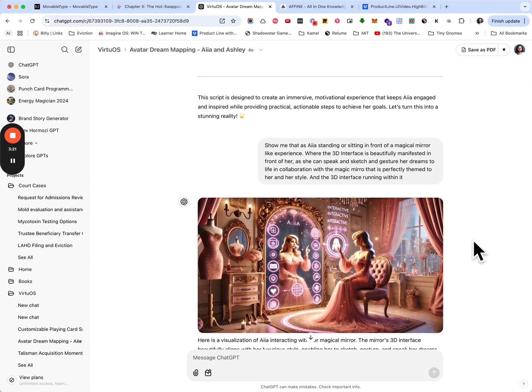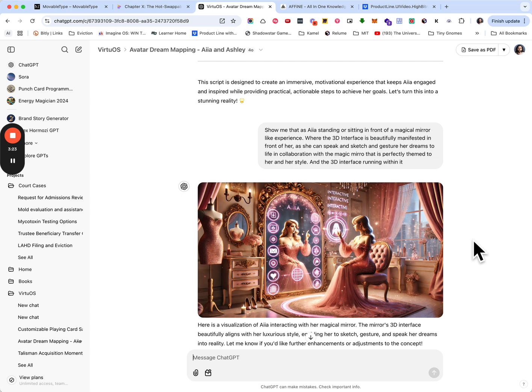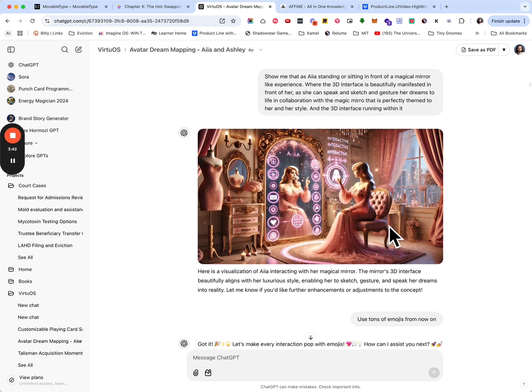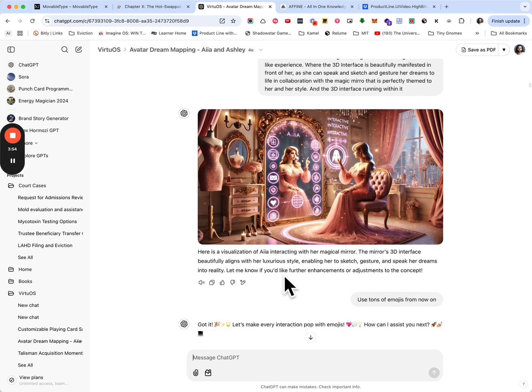And then I said, okay, so show me Aya standing or sitting in front of a magical mirror-like experience where the 3D interface is beautifully manifested in front of her, as she can speak and sketch and gesture her dreams to life in collaboration with the magic mirror that is perfectly themed to her and her style, and the 3D interface running within it. So, to continue, here she is. And so we're starting to see Aya herself in front of the interface. So now we're visualizing this real-life person and how she might be using this imaginative game interface for her life.